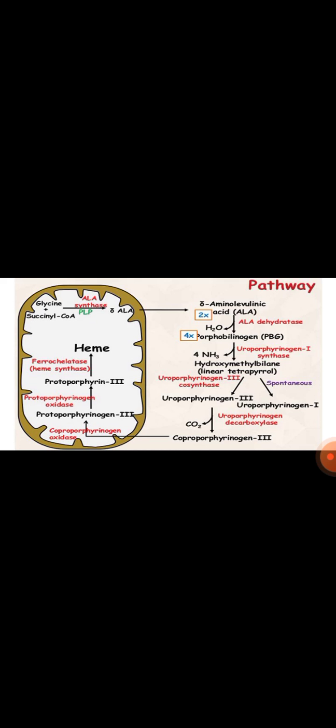So what are other mechanisms of brain toxicity induced by lead? Because I have shown you that ALA, the amino levulinic acid, causes neuronal toxicity indirectly. But what are the other mechanisms? One mechanism is, lead has 2 plus ions on it.